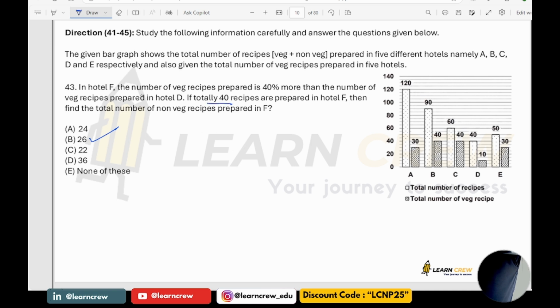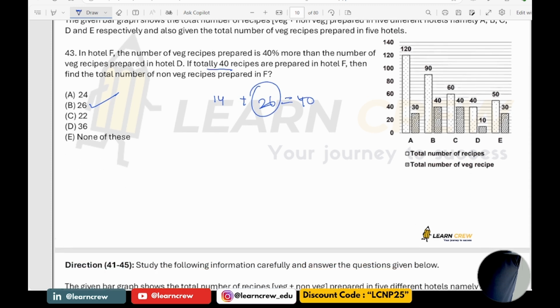So in hotel F, the number of veg receipts prepared is 40% more than the number of veg receipts in hotel D. Hotel D, how many are there? 10. 40% more than 10 is 14. Total is 40. So it has to be 26. Non-veg has to be 26.